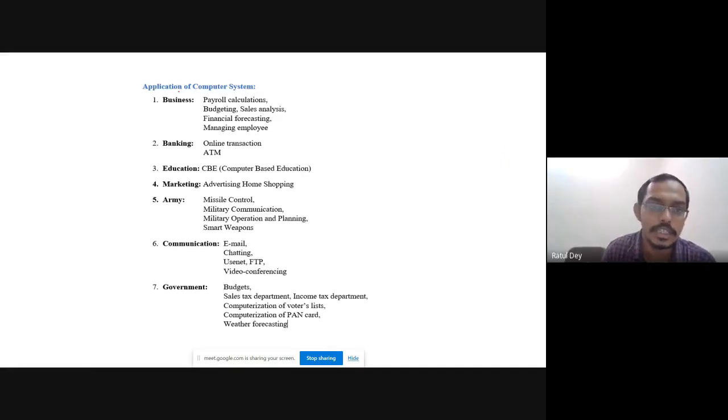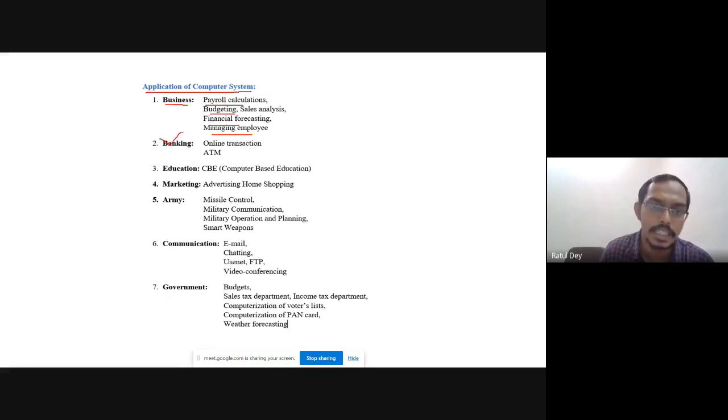Now we have to discuss the several applications of a computer system. In today's world, all sectors are using computers. Without computers, no sector can run. If you go to the business sector, it is done using computers. There is payroll calculation, budget analysis, financial forecasting, and managing employees. These are all done by business using computers.